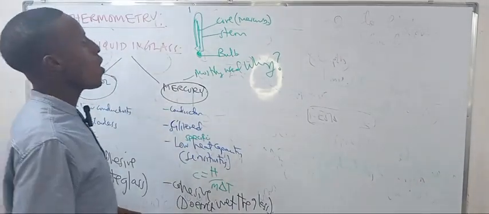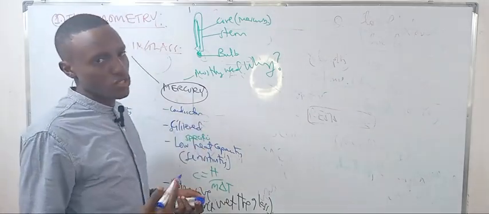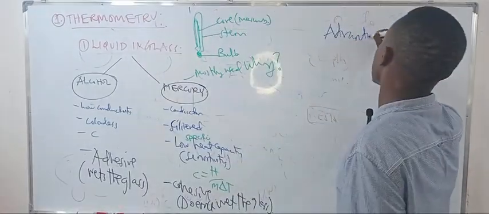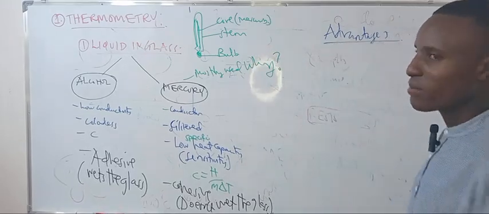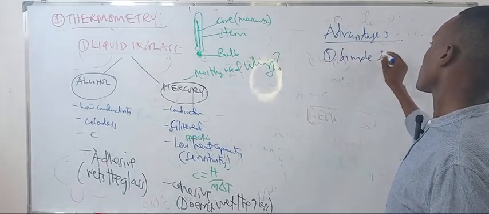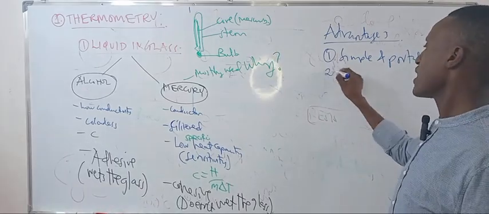So here, for the liquid in glass thermometer, you need to know about the advantages and disadvantages. Advantages: it's simple and portable. It's direct reading.